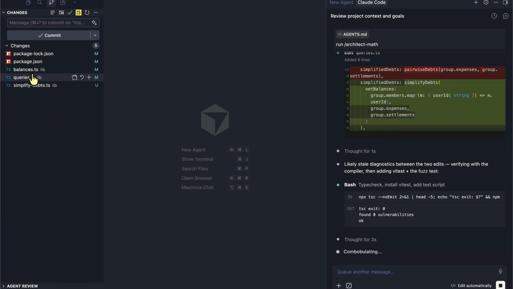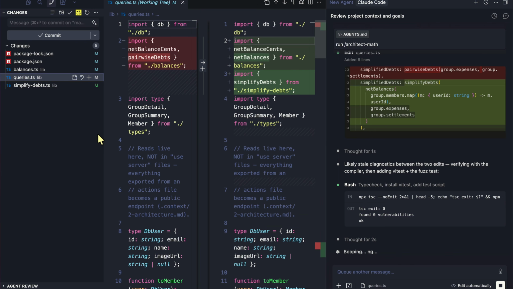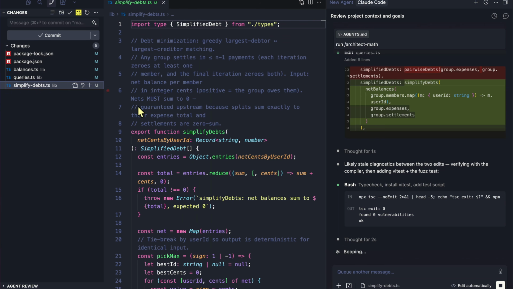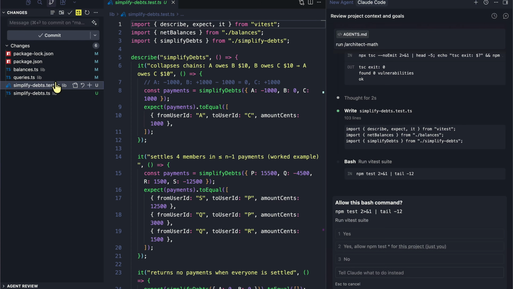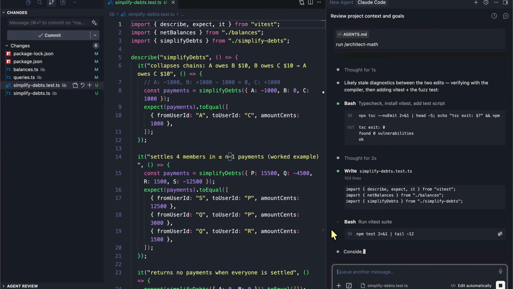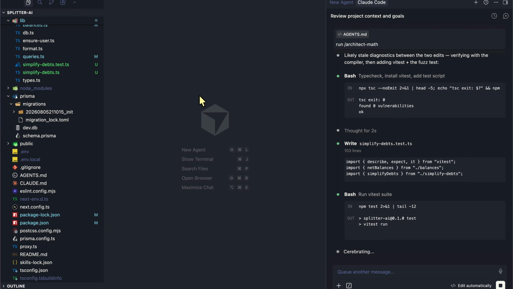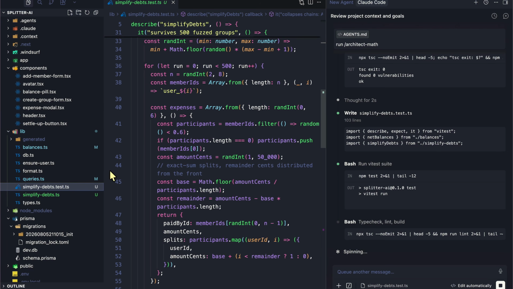And if we take a look at the changes, we have balances being updated, queries being updated, with debts being simplified. And simplified debts is a brand new file here that simplifies the debt for us. And then there's a test file too, which is amazing. So it's going to do the math for us, so we don't have to worry about it. And each time, just review the file just to make sure everything works as expected.